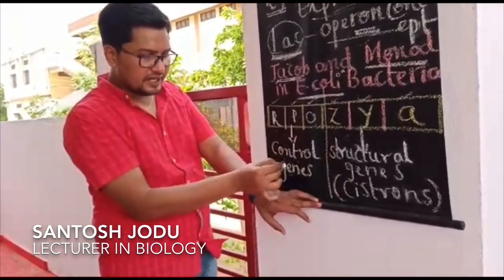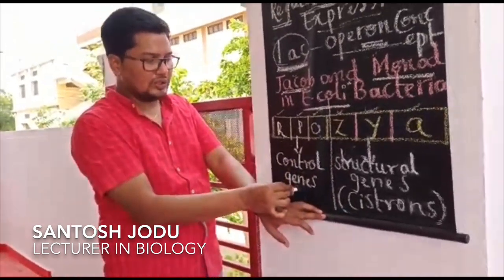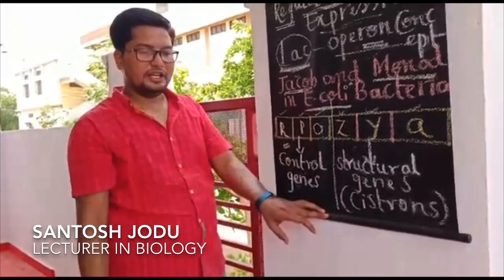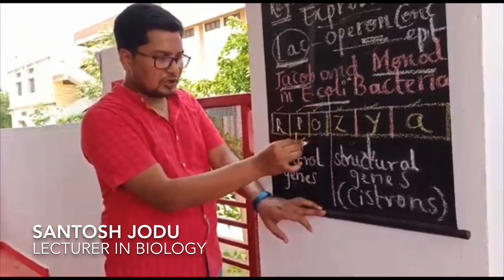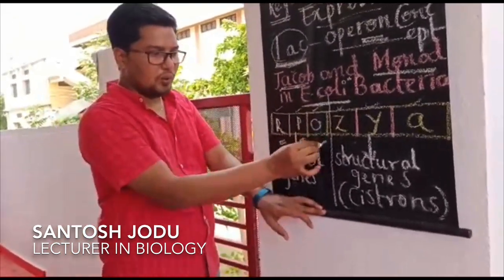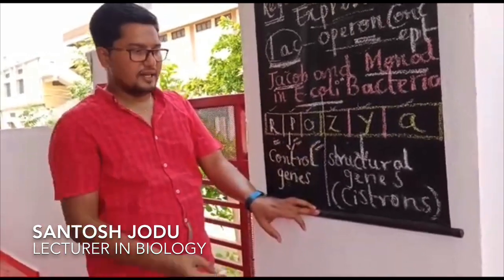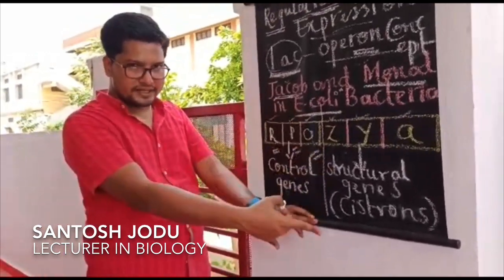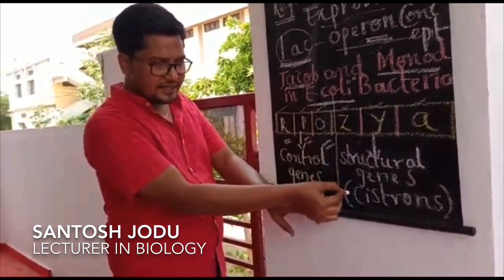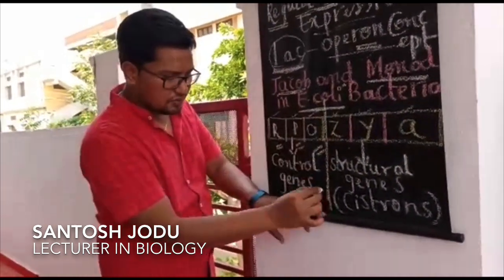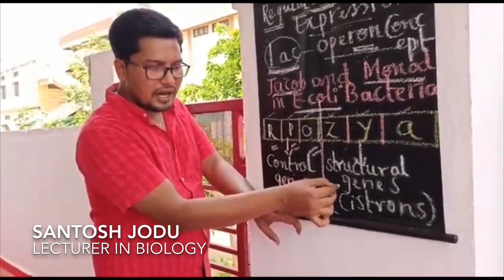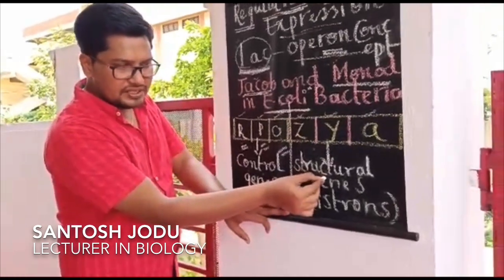So what are the 3 control genes present in lac operon? R for regulator, P for promoter and O for operator. And the functions we have already studied. And in the diagram you can see, adjacent to the 3 control genes are present 3 structural genes.